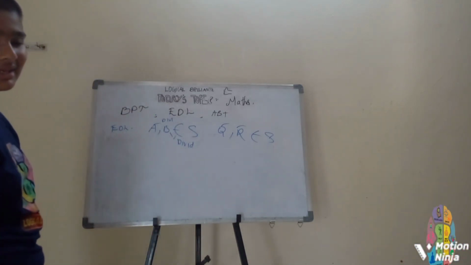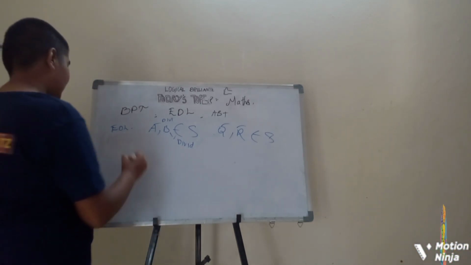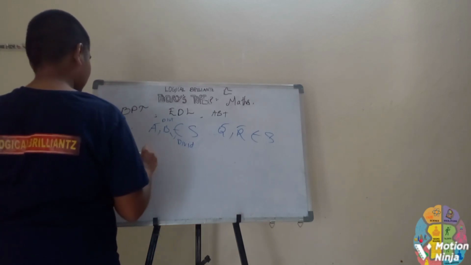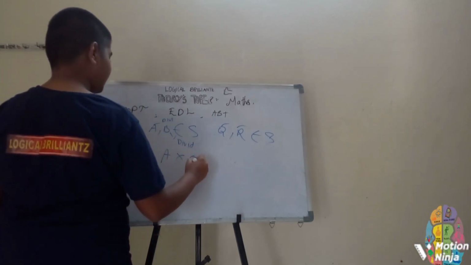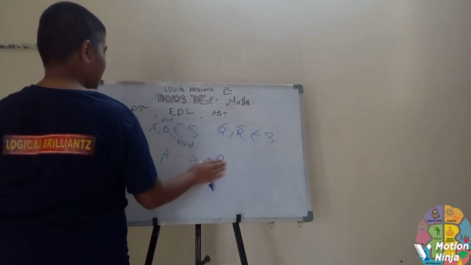Then what would be the formula? You have been reading this formula since childhood. Dividend equals divisor into quotient plus remainder. So B equals AQ plus R.